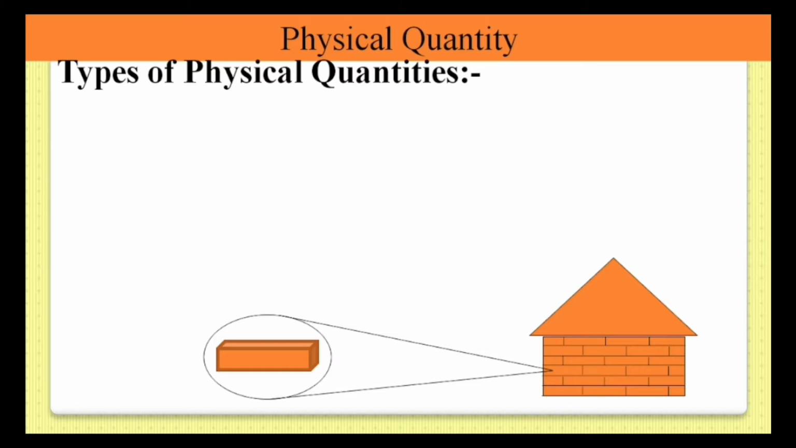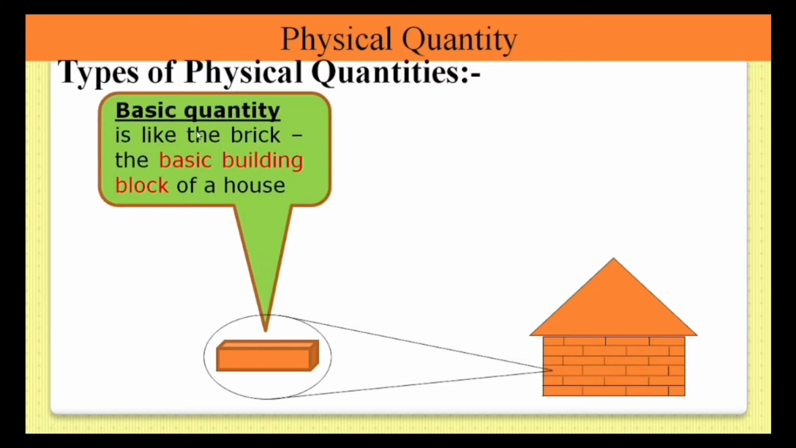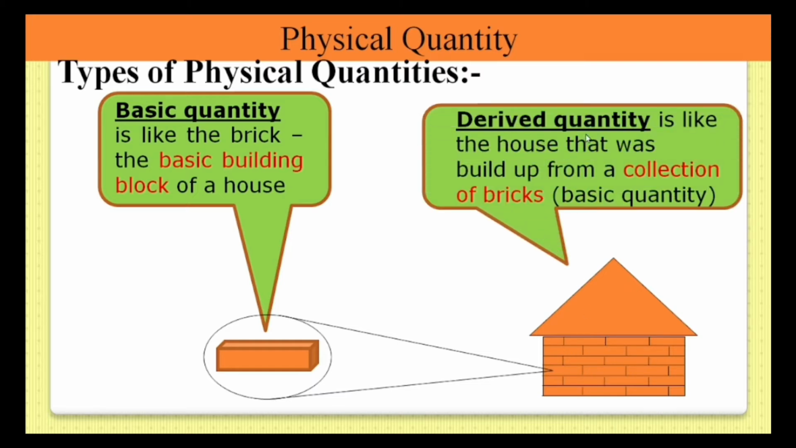Let's understand it with the help of this diagram. This is one home and this is a brick. We can see that this home is made with the help of this brick. This brick is like a basic quantity, the basic building block of a house, and this whole house is like a derived quantity because it is made by bricks. That means we can say that a derived quantity is made from fundamental quantities, and a basic quantity is an independent quantity.